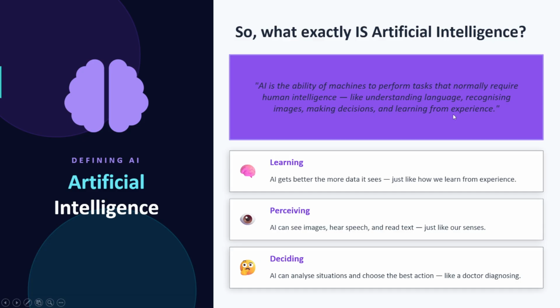So AI is one kind of ability that normally we need as humans, and we use AI to understand multiple languages, to recognize images or videos, to make decisions, and also to learn from mistakes or from experience. Okay, so learning, perceiving, and deciding are all the steps of AI.